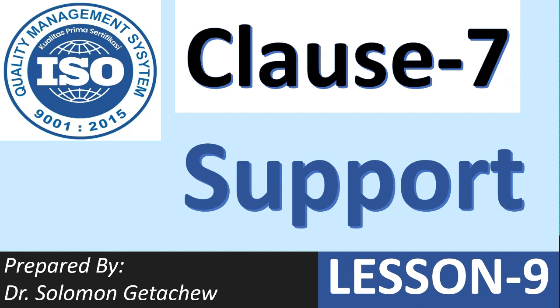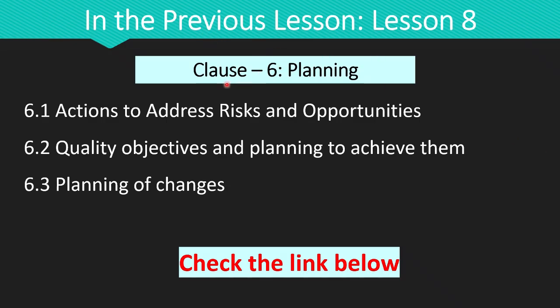In the previous lesson, we have discussed clause 6, planning. Under planning, there are three subclauses. The first one is actions to address risks and opportunities. The organization must first identify risks and opportunities, then properly address those identified risks and opportunities.